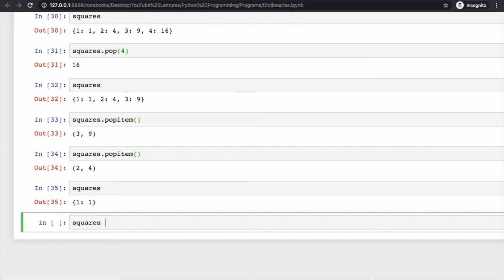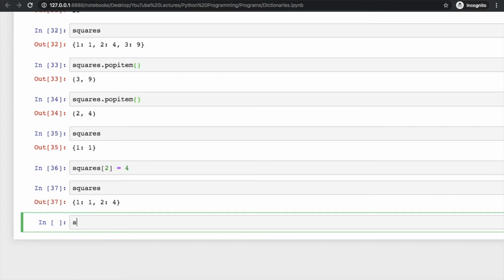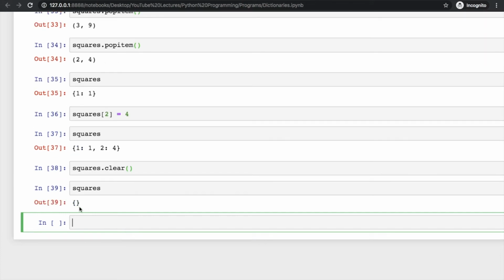So just try to add a value first, so that you don't think that we have only one value and that has been deleted. So now we have two values, and try to use a function that is clear. Now see the output, and here is the empty dictionary. Clear? So this has not deleted the dictionary, but this has cleared the dictionary, or it has removed all the items.